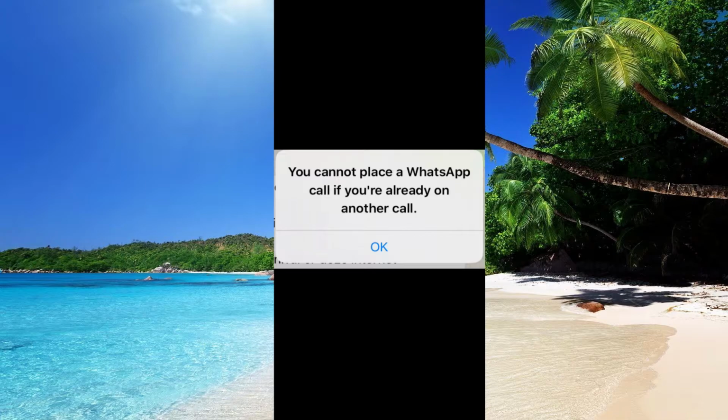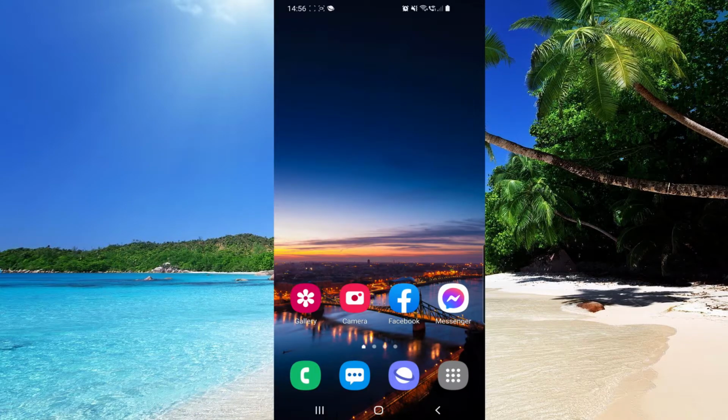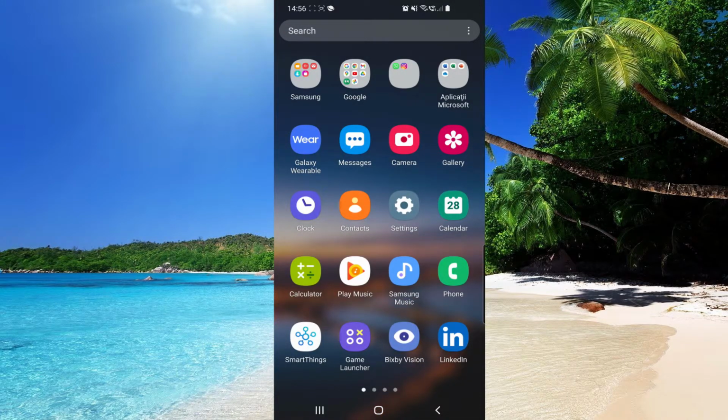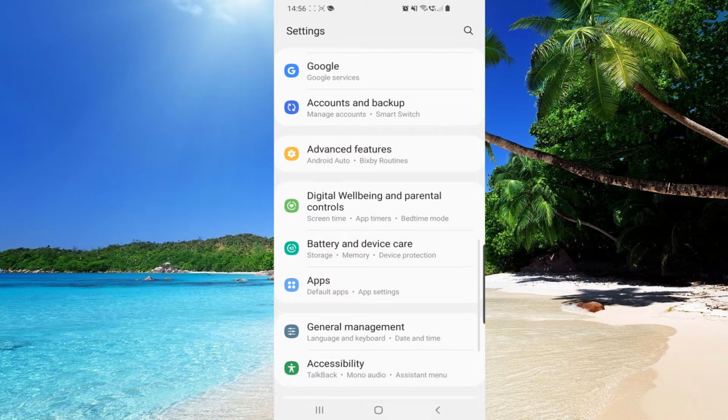So let's say that you are on a call and then you want to do another call. So you can do that on WhatsApp. It's not a thing that you can't place another call if you're already on another call. So this is just a glitch, and if you want to get rid of it, we just have to go to settings. I will show you a few methods here to fix this.